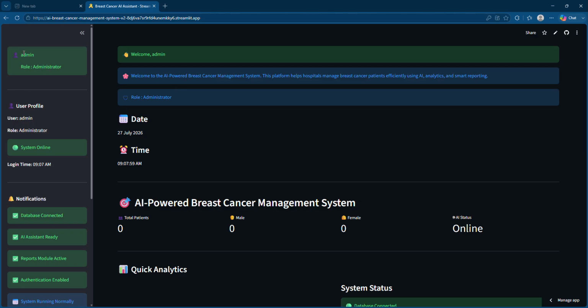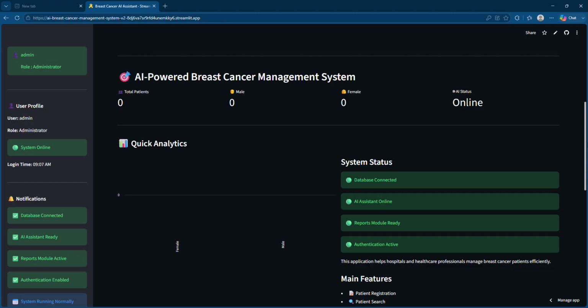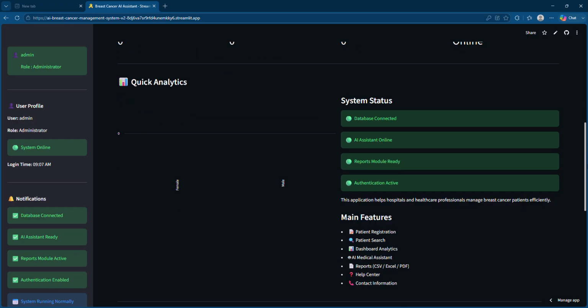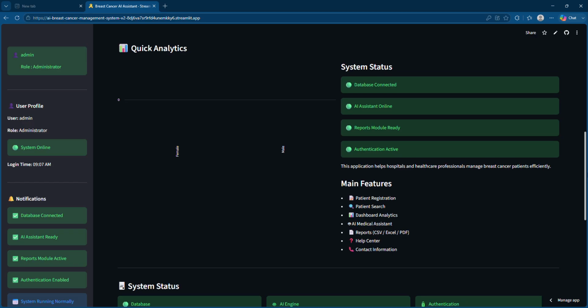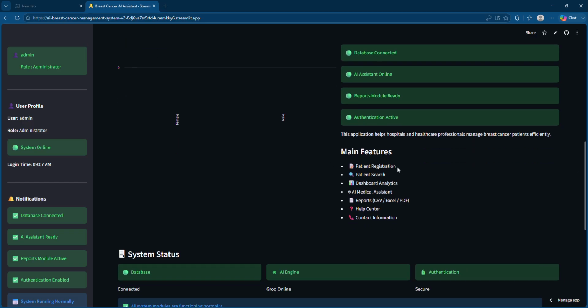As you can see here, it is the admin and their role. Here is the user profile and their last login time, and this is the role. Here is the AI powered breast cancer management system part. This is the quick analytics part, this is the system status, and these are the features you are going to find in this web application.